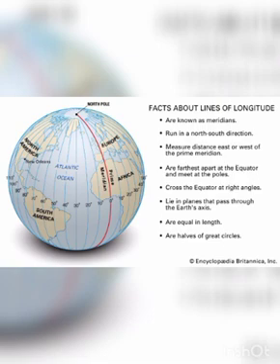The height of a place above sea level or ground level is referred to as its altitude. It is the height of a place.